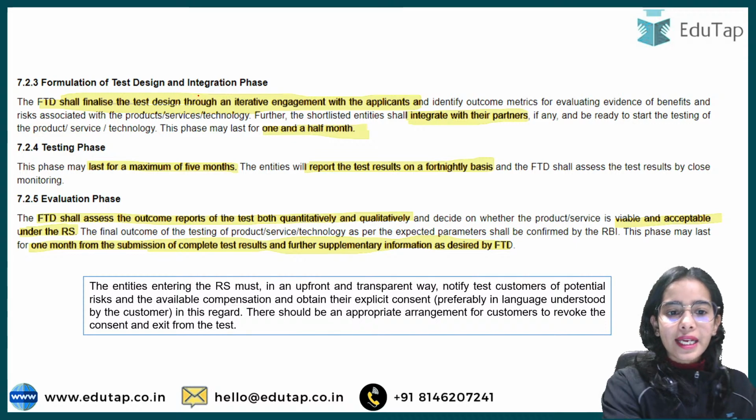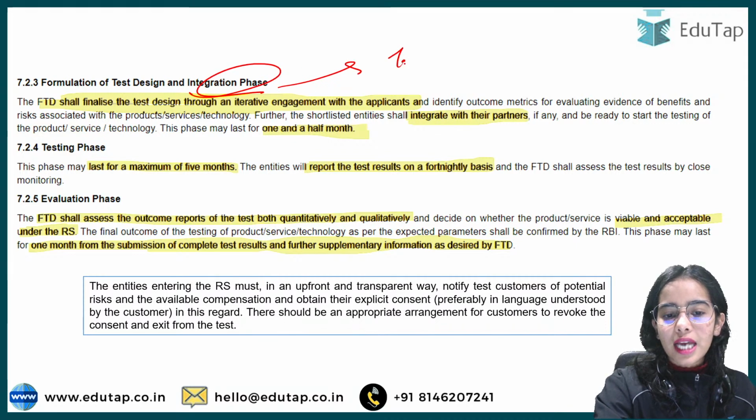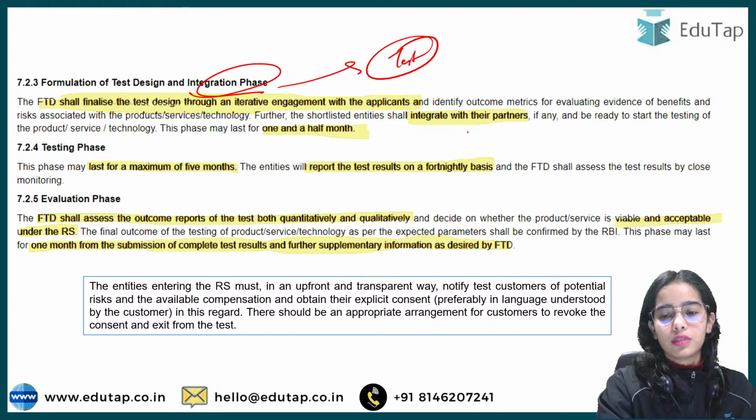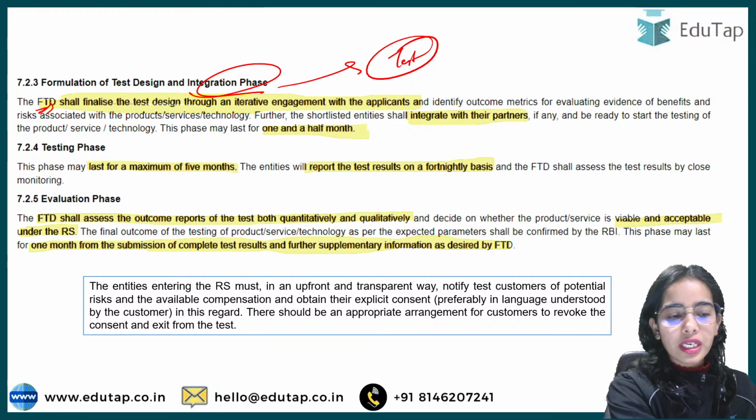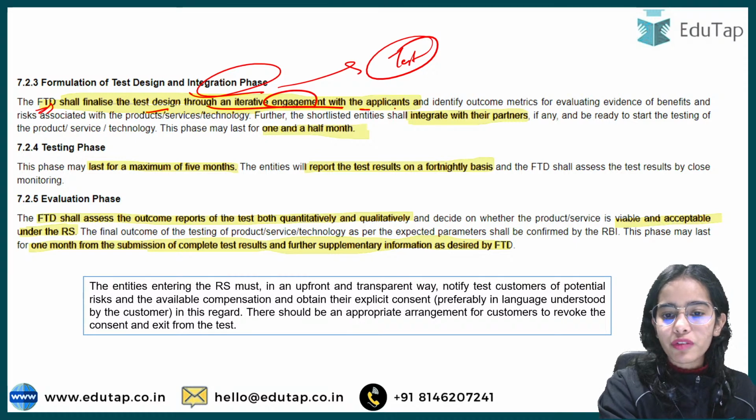Then the test design and integration phase. Here the test design will be presented. The fintech department shall finalize the test design through iterative engagement with the applicants.